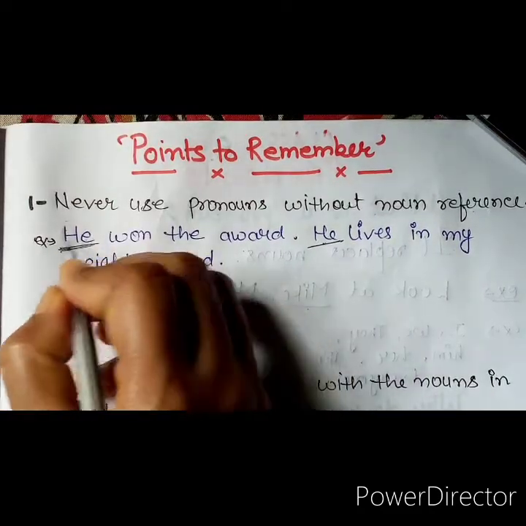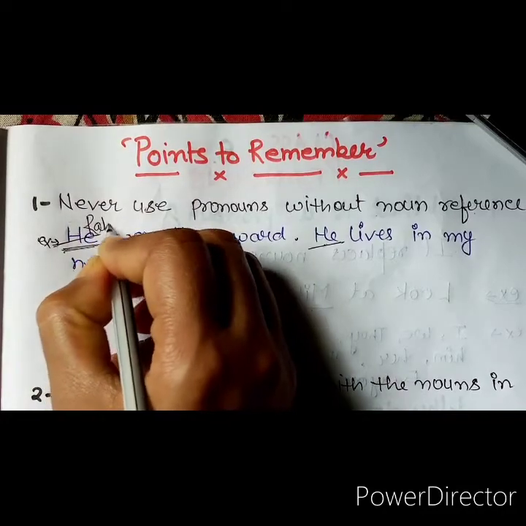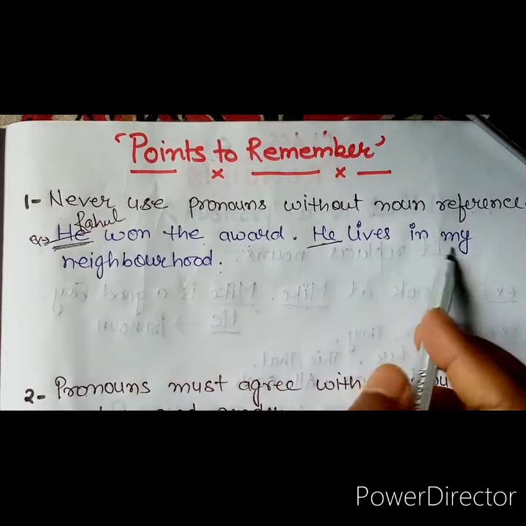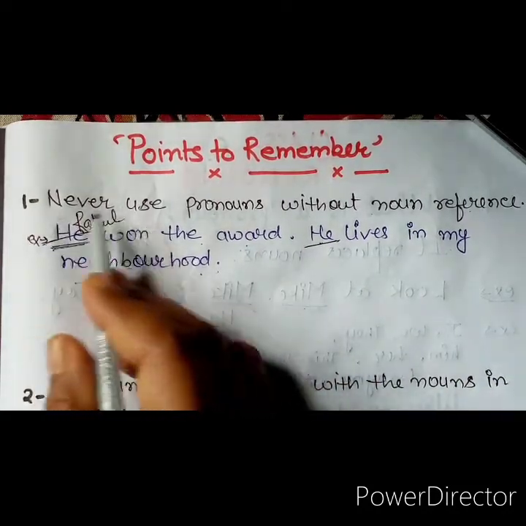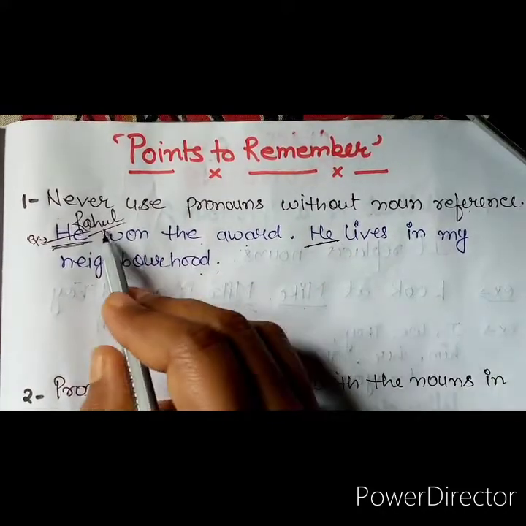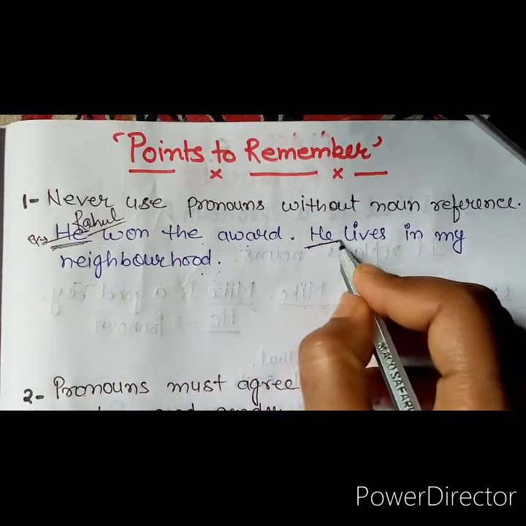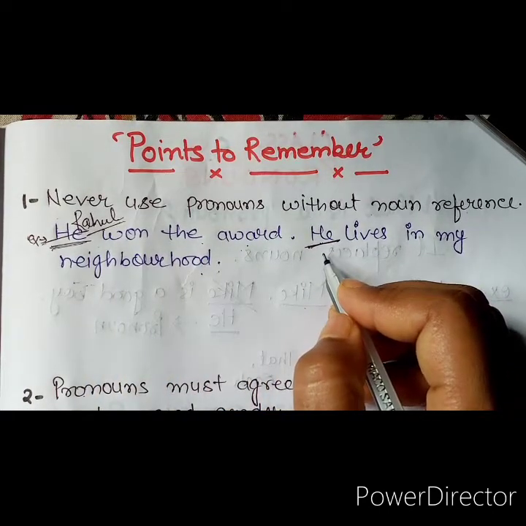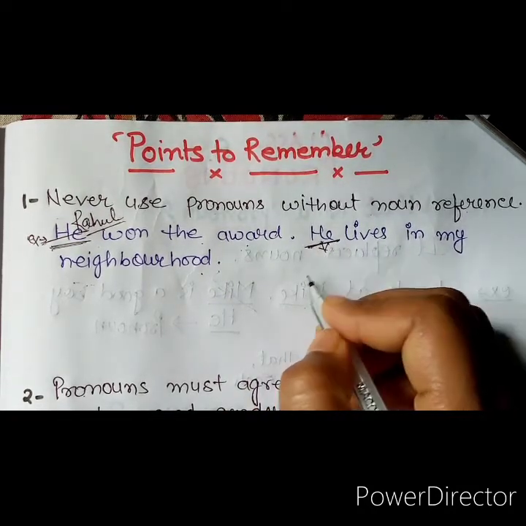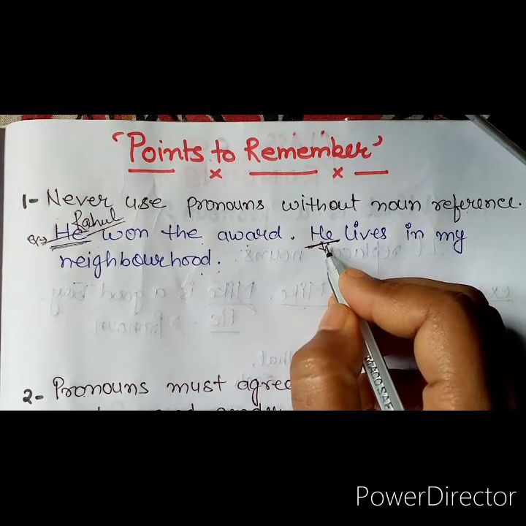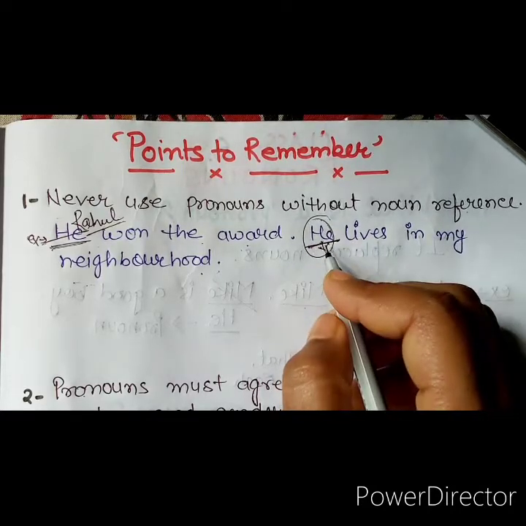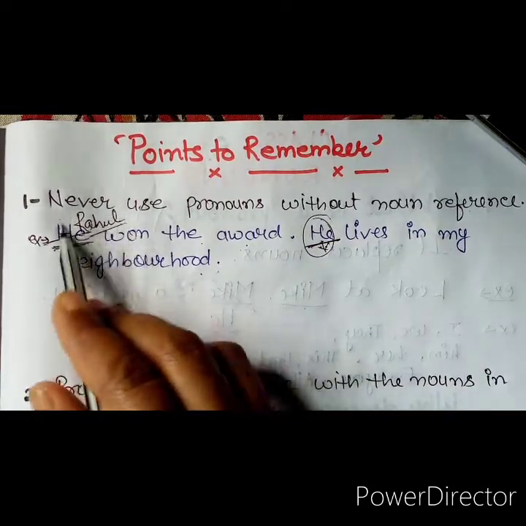So if I cut this pronoun and write here a noun, Rahul, the new sentence will be "Rahul won the award. He lives in my neighborhood." In the very first sentence we have mentioned a noun, and in the next sentence we have replaced this noun, Rahul, with the pronoun he. Now it is easier to understand what this pronoun is referring to. Now he gives an idea that the speaker is talking about Rahul.